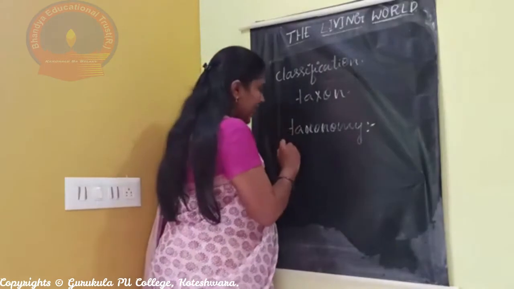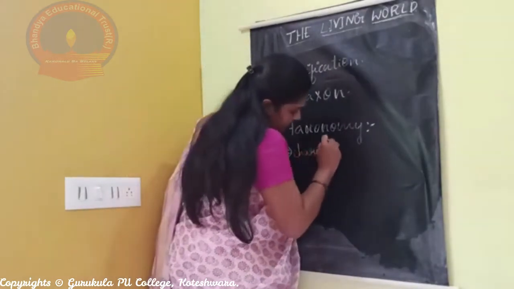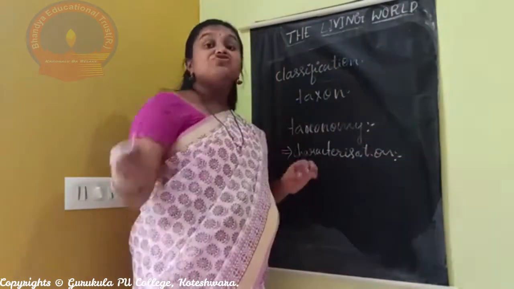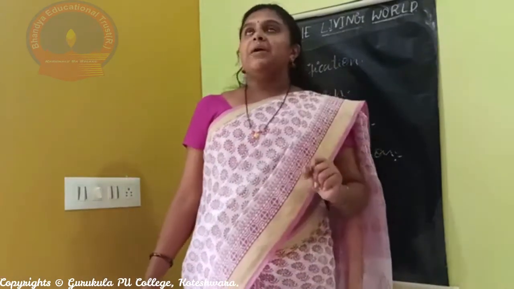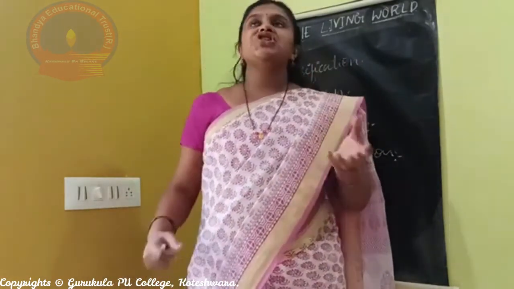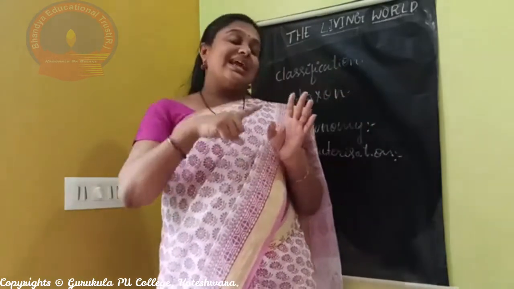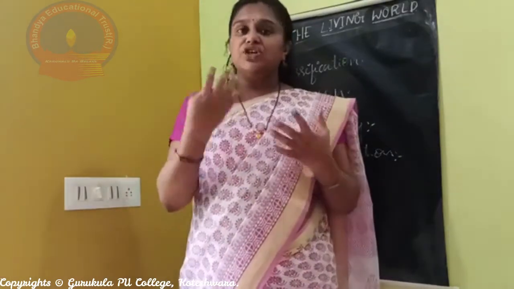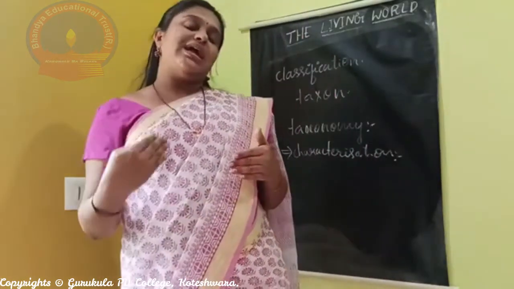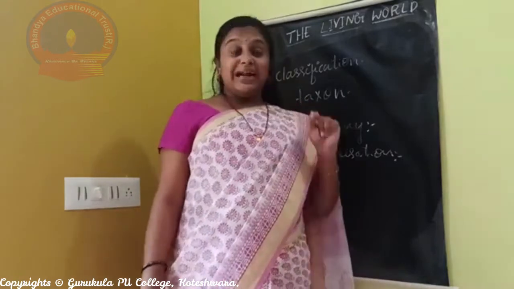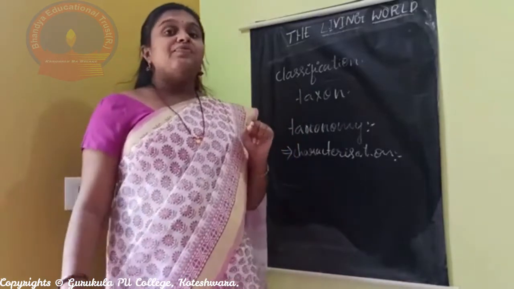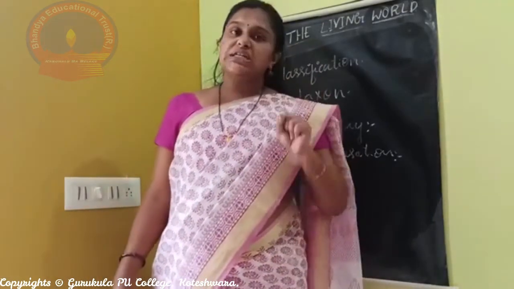First, we will go to characterization. Characterization means describing the organism. For example, if we consider mango, we should write the characters of mango: the character of its root, stem, leaves, then flower, inflorescence, androecium, gynoecium, everything we have to describe. The complete character of the organism should be described, and that is known as characterization. Then the next one is identification.